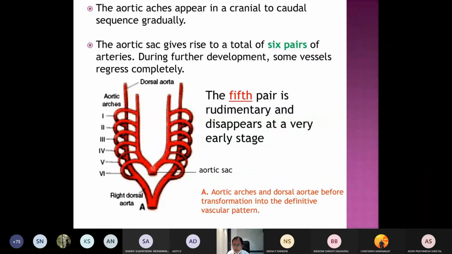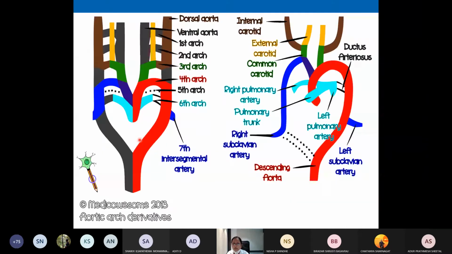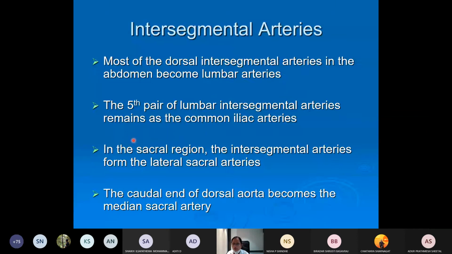The upper 5 pairs will be opening into the ascending aorta, and only the 6th will be opening into the pulmonary trunk. How? By the attachment of the spiral aortopulmonary septum, which will divide the truncus arteriosus ventrally into the ascending aorta and dorsally into the pulmonary trunk. So these pairs will be connected to the ascending aorta, and the 6th will be connected to the pulmonary trunk. This is also called the pulmonary arch. This arch will be carrying the deoxygenated blood, and these will be carrying the oxygenated blood. Now we will see what happens to these arches.